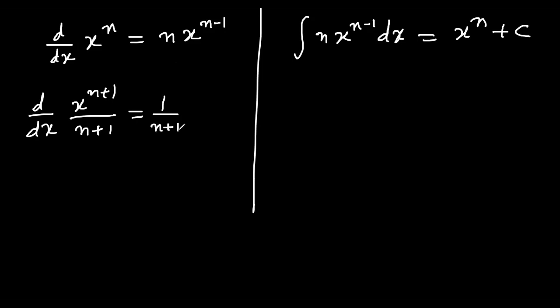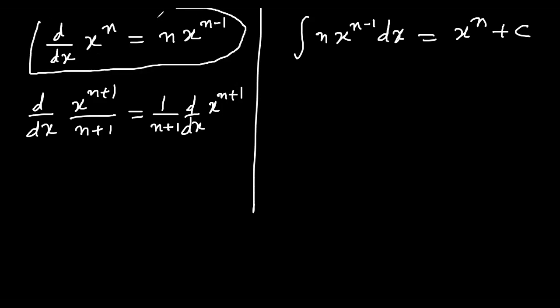We learned in property 4 of integration that anything which is constant will be taken out. And then you will differentiate d by dx of x to power n plus 1 using the formula that is at the top here.